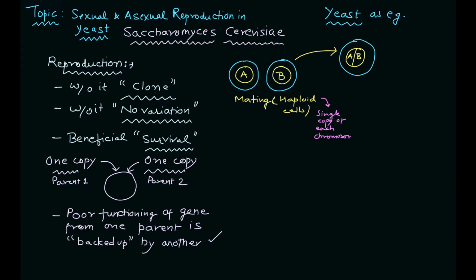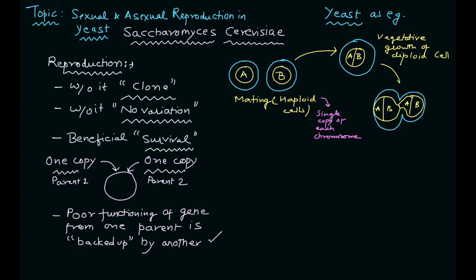So you have the diploid cell that will undergo vegetative growth. After that, it can lead to another diploid cell by the process of budding. Here you can see there is a bud formation. That's why it's known as budding. Because of the process of budding, you will have a new cell. And this is the typical example of asexual reproduction, which is basically mitosis.